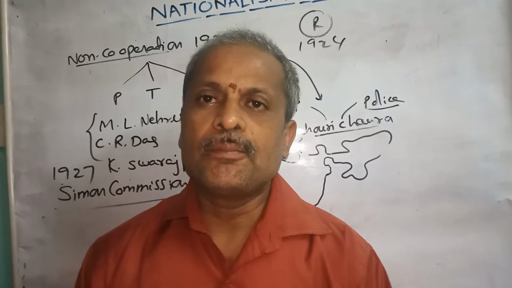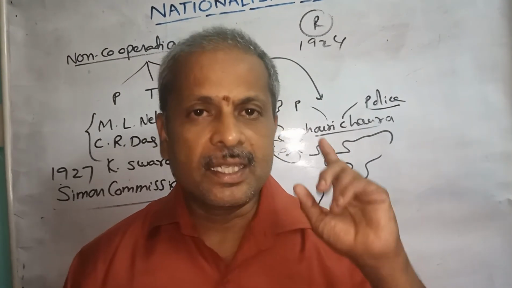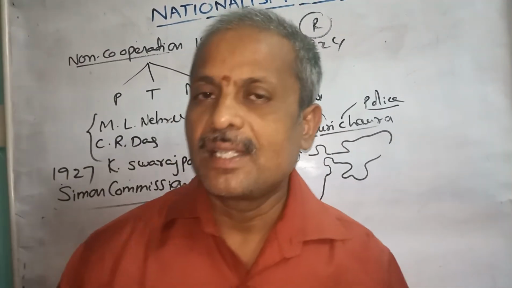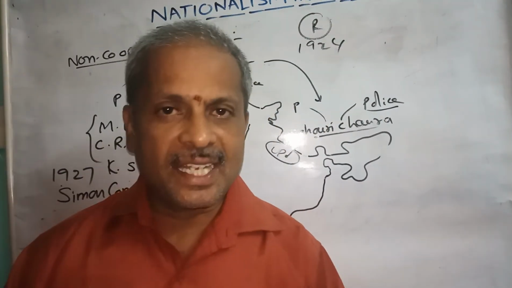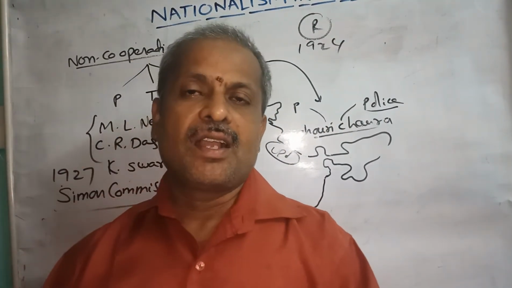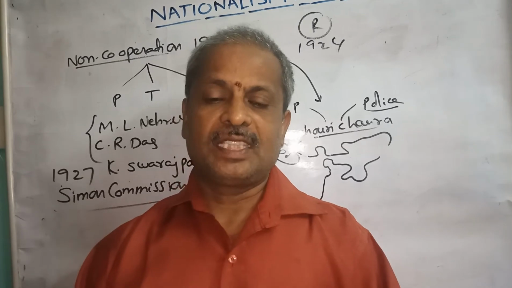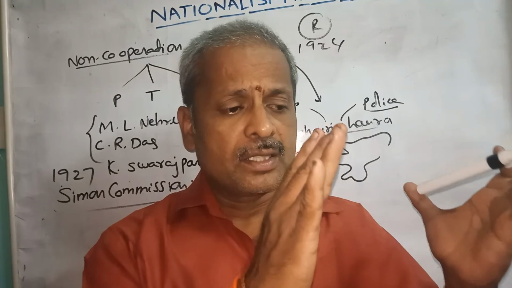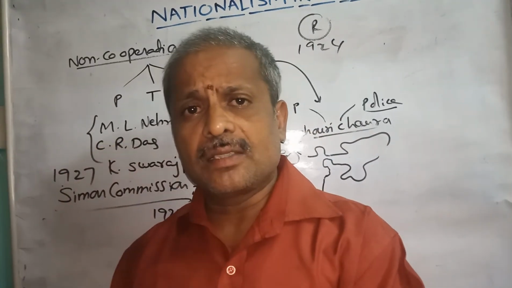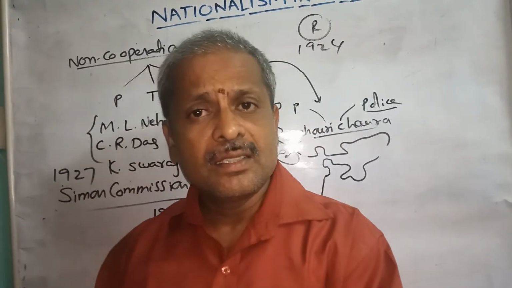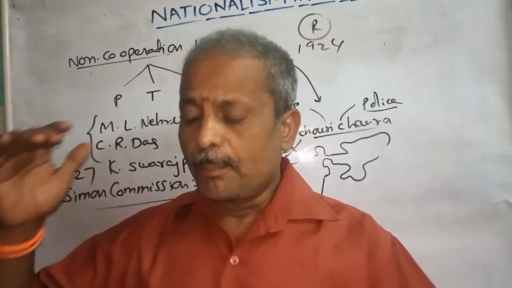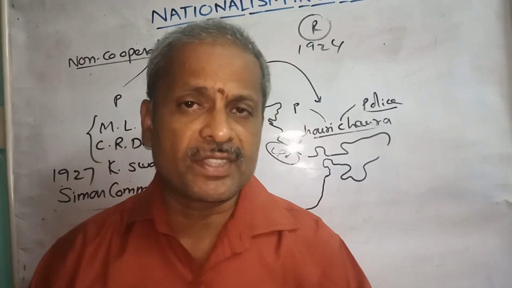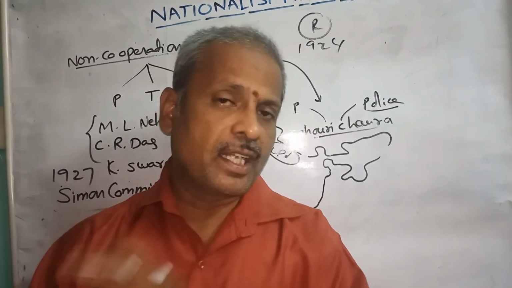Immediately Bhagat Singh came and killed Sanders, the British police officer who took lathi charge on Lajpat Rai. Sanders was the police officer who took lathi charge on Lajpat Rai, and that's why Lajpat Rai died. After the incident, Bhagat Singh killed Sanders, who was the police officer responsible for the death of Lala Lajpat Rai.